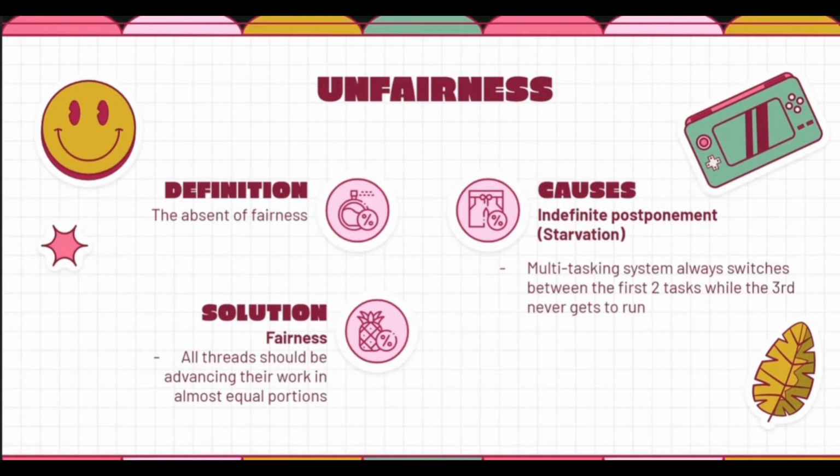So what is the solution for the unfairness? The solution is fairness, where all threads should be advancing their work in almost equal portions so that all tasks can do their work until the end.